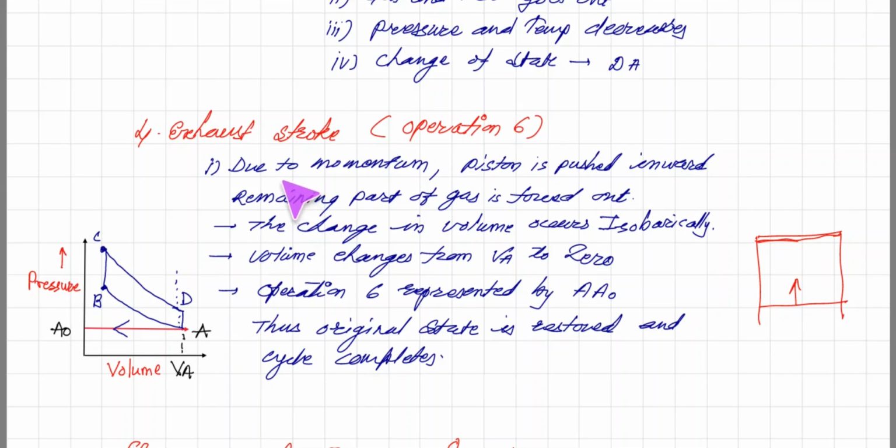It is happening due to momentum. The piston is pushed inward, the remaining part of the gas is forced out, and the change in volume occurs isobarically because pressure is constant and only volume is decreasing. Volume changes from Va to 0, and thus the original state is restored and the cycle completes.